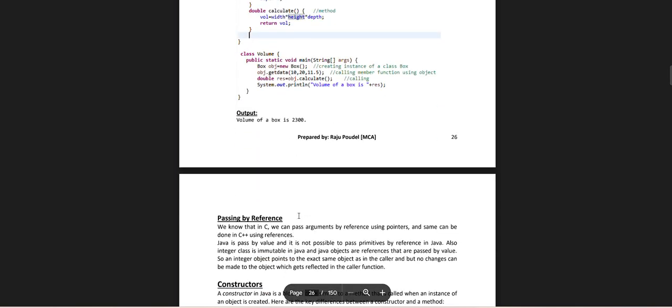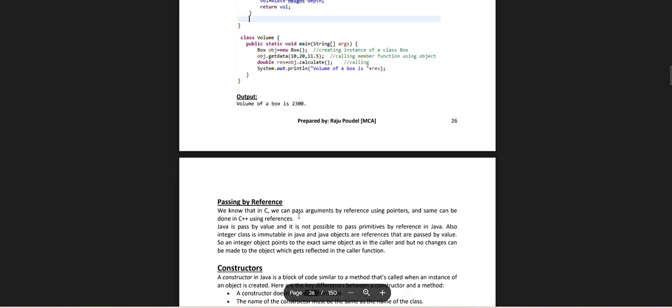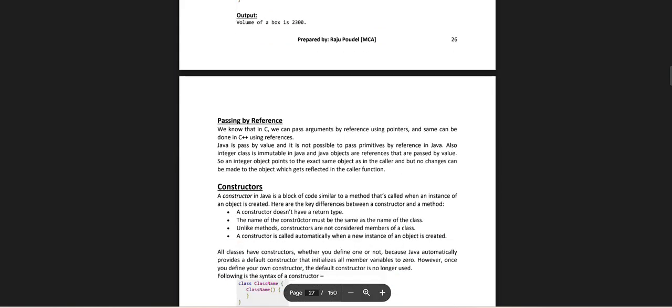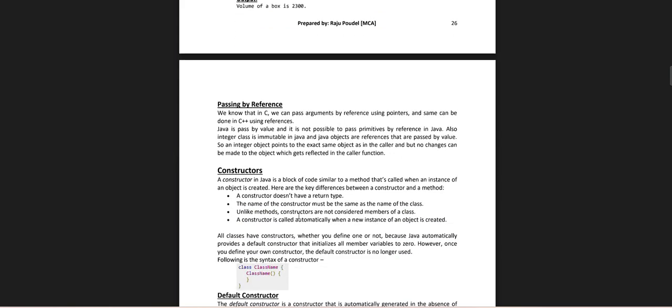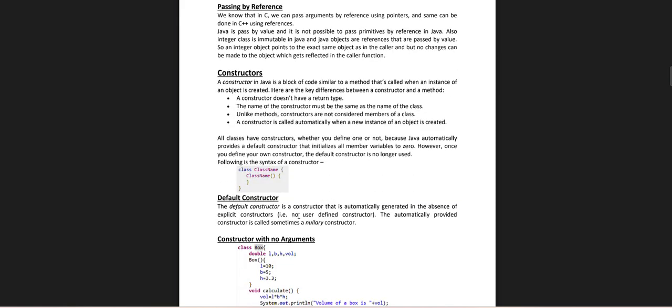We know that in C we can pass the argument by reference using the pointer, and the same can be done in C++ using the reference. Constructor: a constructor is a Java block like a method that is called when the instance of the object is created. Here are the key differences between the constructor and the method. The constructor does not have a return type. The name of the constructor must be the same as the name of the class. Unlike the method, the constructor is called automatically when a new instance of the object is created.